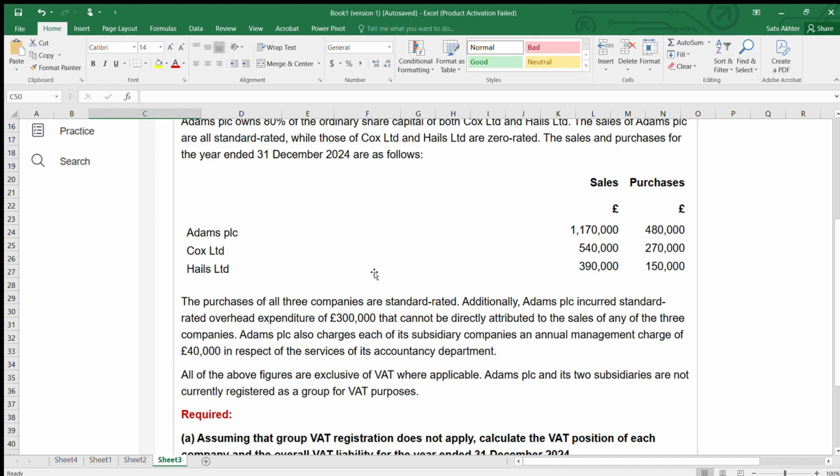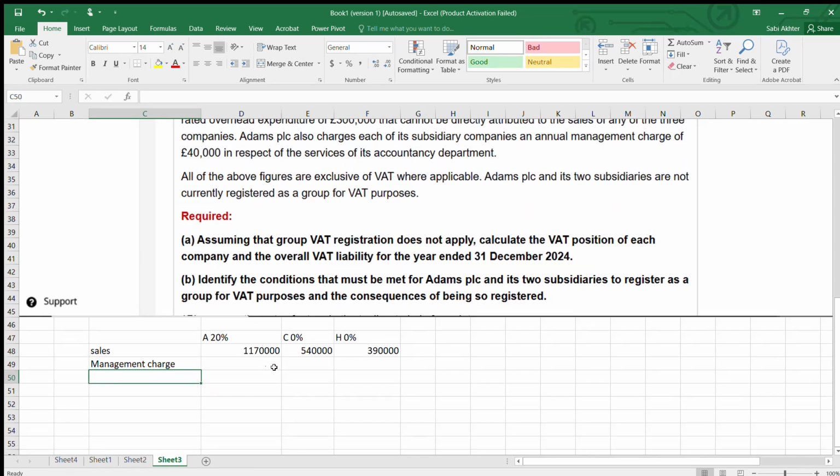So apart from sales, the other income is management charge that Adam is receiving. 40,000 from each. There are 2 subsidiaries. So only Adam is receiving the management charge from his 2 subsidiaries. So 40 into 2, 80,000. Next, here both the subsidiaries are having zero charges.